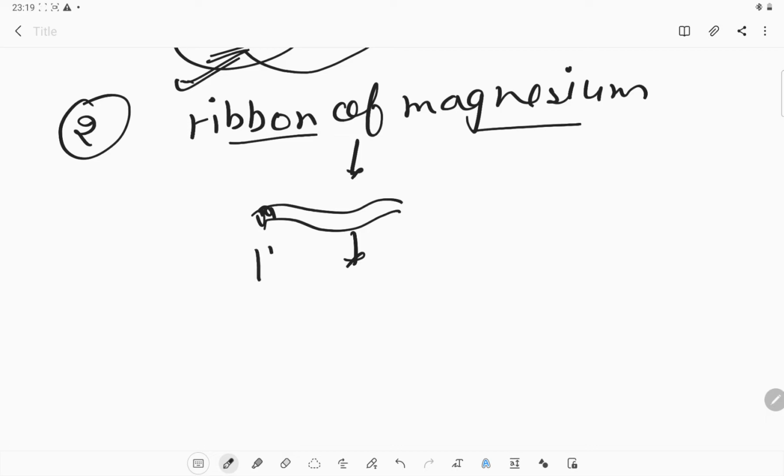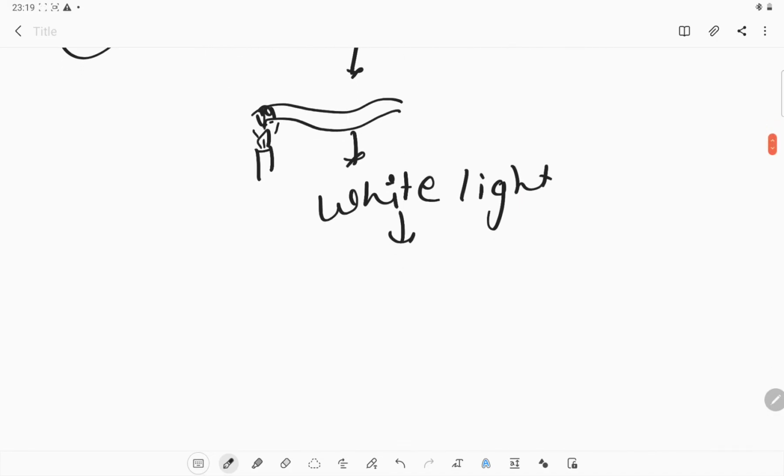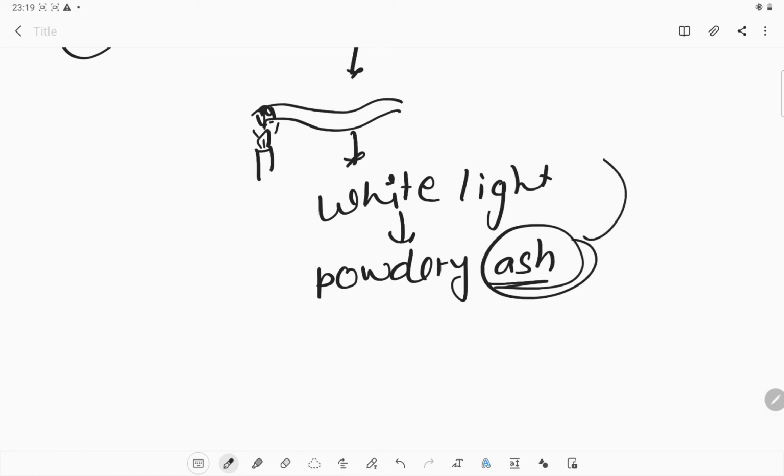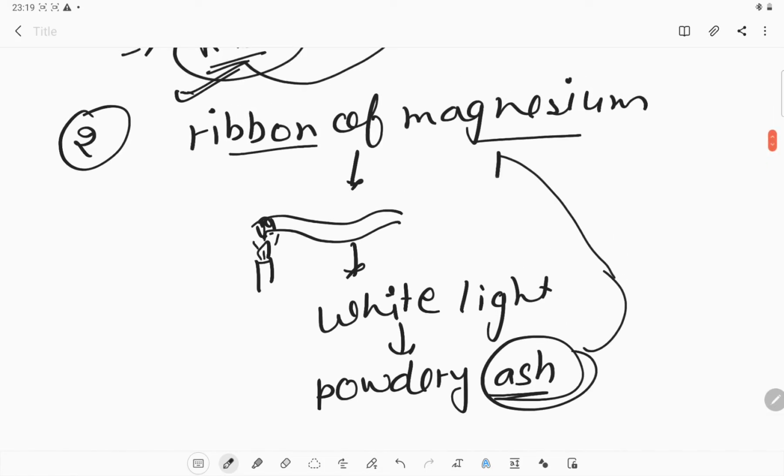Now place a candle near that tip and burn it. What happened? It will give a bright white light. After the burning, we will get a powdery ash, and from that powdery ash we cannot form the ribbon of magnesium again. Okay, why?